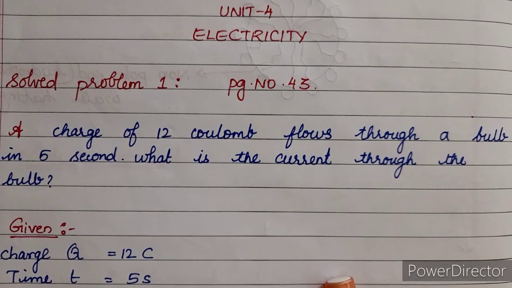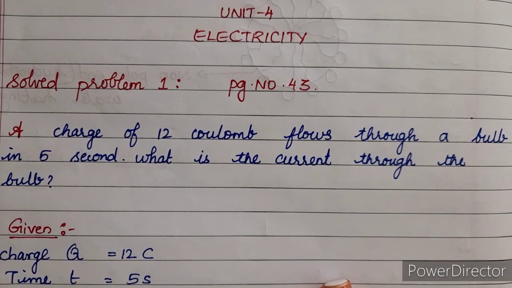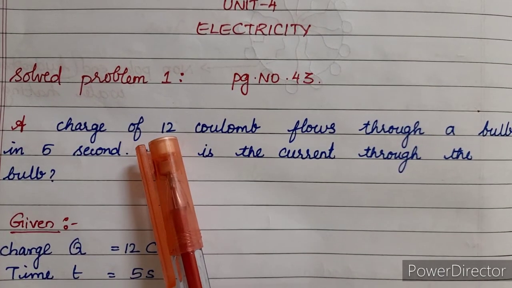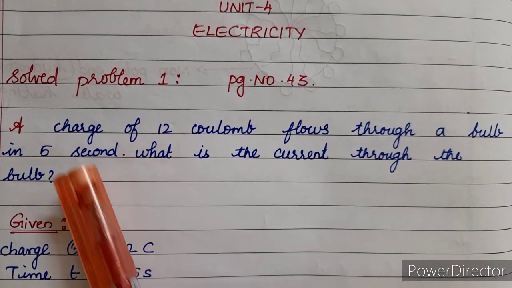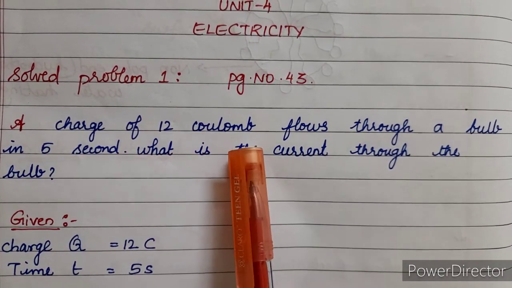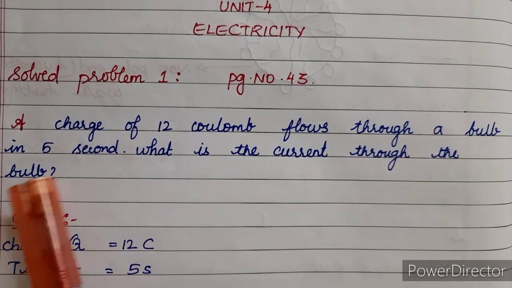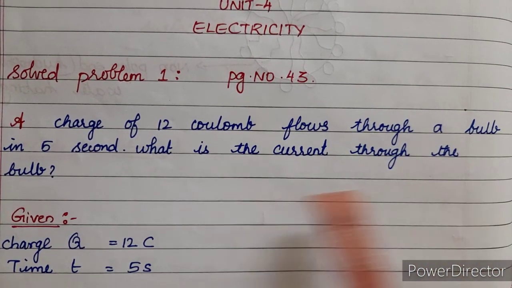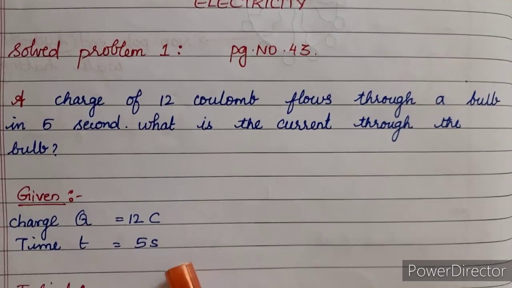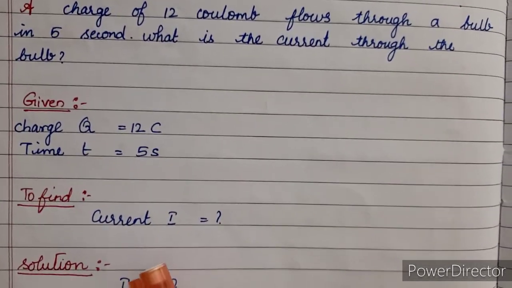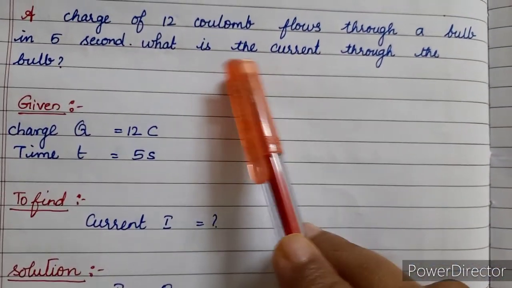Let us see the numerical problems based on the concepts that we have so far learned. Now the first numerical problem is on page number 43. First, solve problems. A charge of 12 coulomb flows through a bulb in 5 seconds. What is the current flowing through the bulb? Now what is given? The charge is given, that is 12 coulomb, and the time is 5 seconds, right? Now what we have to find out? We have to find out the current, right?